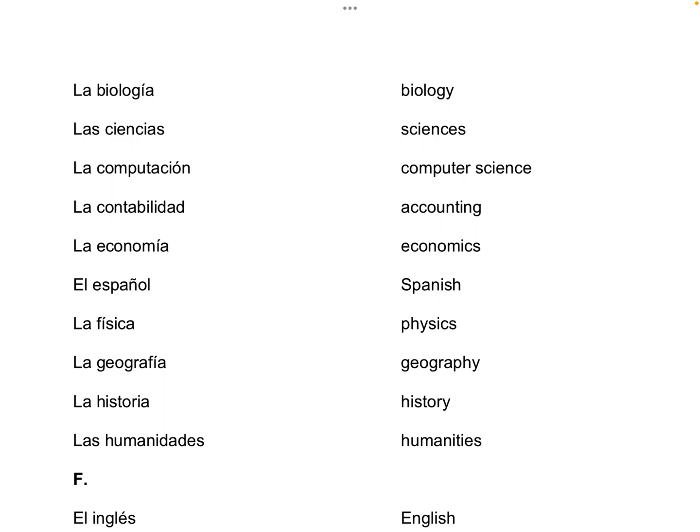Biología has an accent, computación has an accent, economía has an accent on the I. It might be hard to see on your vocab list, so make sure you make that clear. Español, of course, has the tilde, física has an accent on the first I, geografía has an accent on the I, and historia, humanidades.